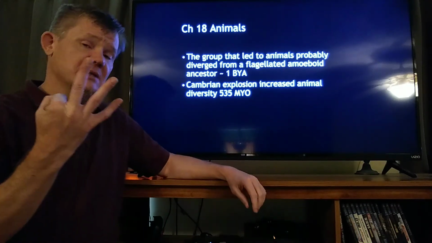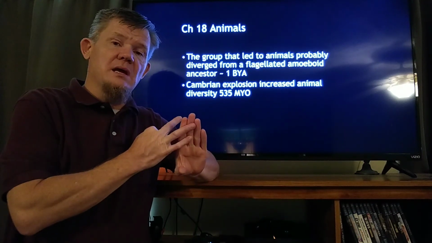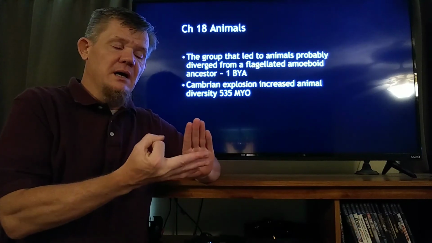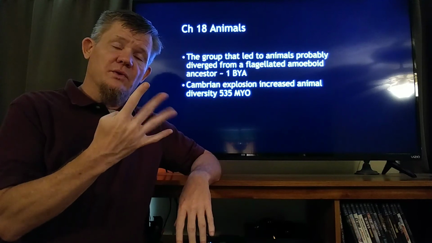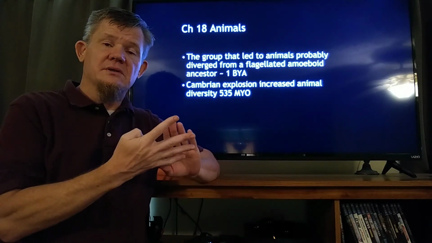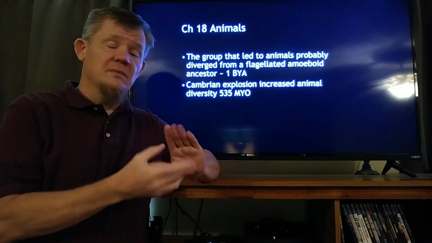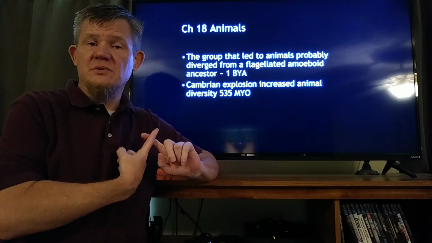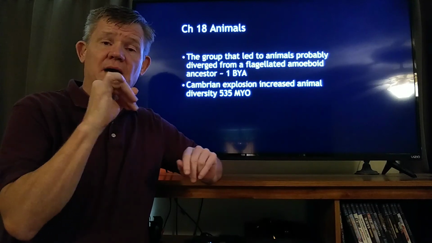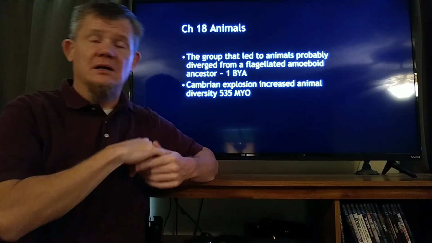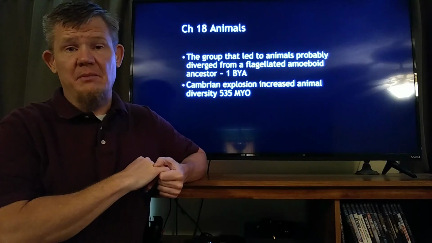Remember, three domains: domain bacteria, domain archaea, domain eukarya. Within domain eukarya, there are four kingdoms. Those four kingdoms are plants, animals, fungi, and protists. Protists were the first eukaryotes we talked about. Then we talked about plants. Then we talked about fungi, and now we're to our last kingdom. And our last kingdom is Kingdom Animalia.